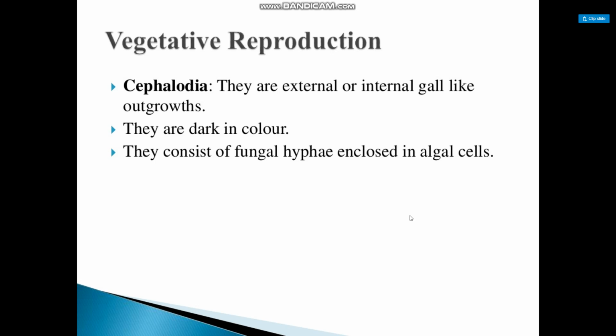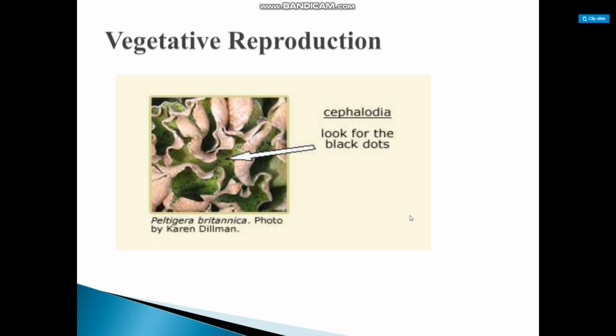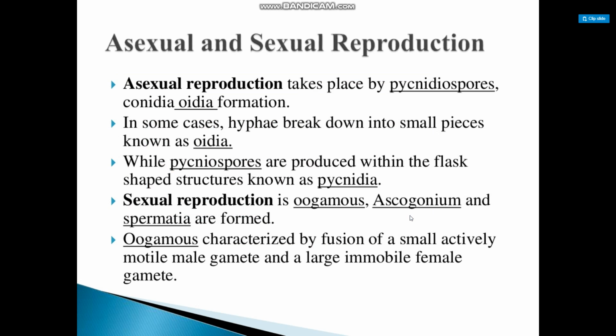Cephalodia are external or internal gall-like outgrowths. They are dark in color, and they consist of fungal hyphae enclosed in algal cells. Vegetative reproduction. Cephalodia, so look for the black dots. Peltigera britannica. Asexual and sexual reproduction.